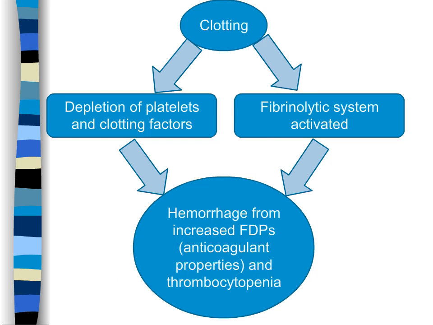So you can see from the activation of both the intrinsic and extrinsic pathways, we have increased clotting. This increased clotting depletes the platelets and clotting factors and also activates the fibrinolytic system, which leads to hemorrhaging, which increases the FDPs, as I already said, which act as anticoagulants, causing further bleeding and thrombocytopenia.